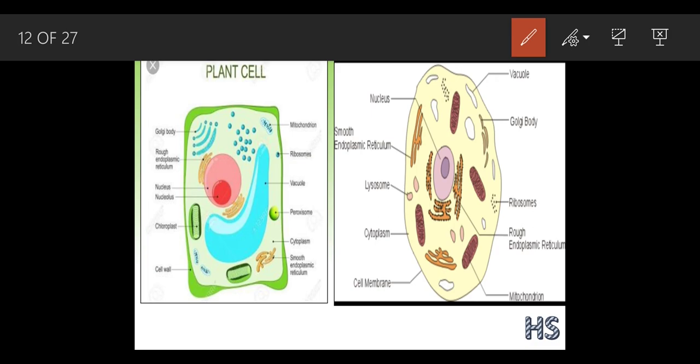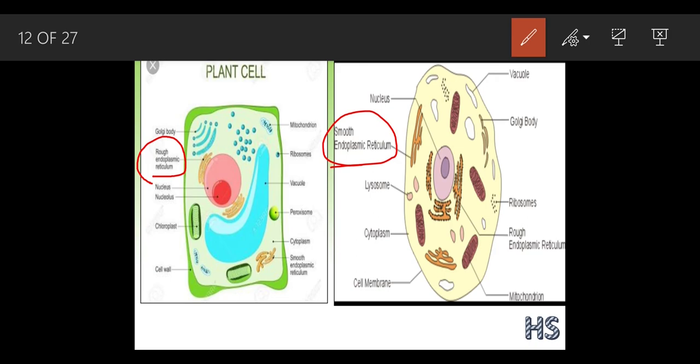We can see out here that is the rough endoplasmic reticulum. Where is this endoplasmic reticulum located?